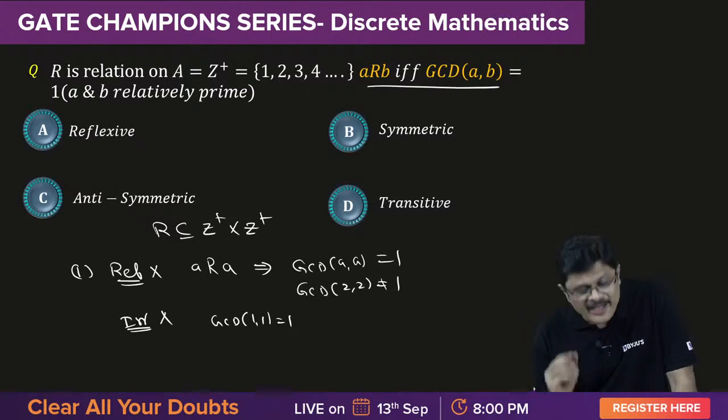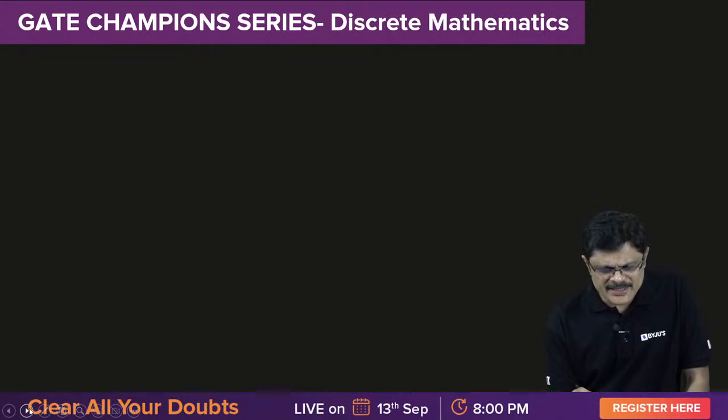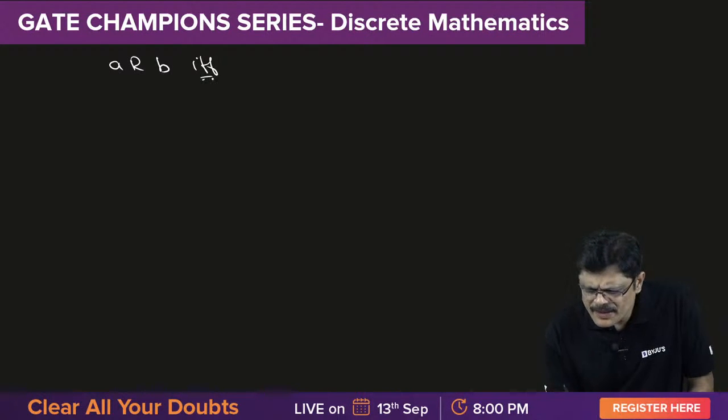It is not irreflexive. Now if you take this, A related to B if and only if GCD of A, B is equal to 1. Now symmetry.